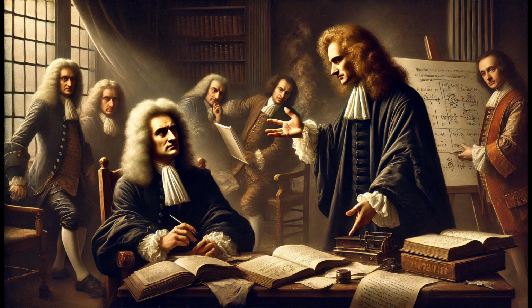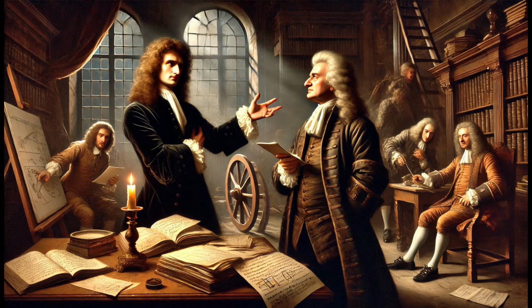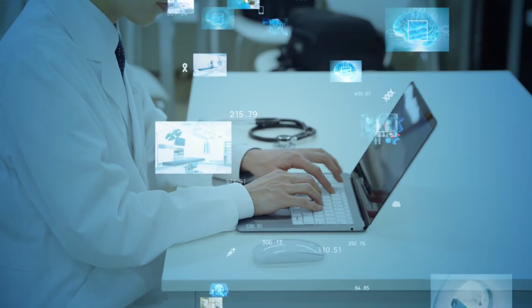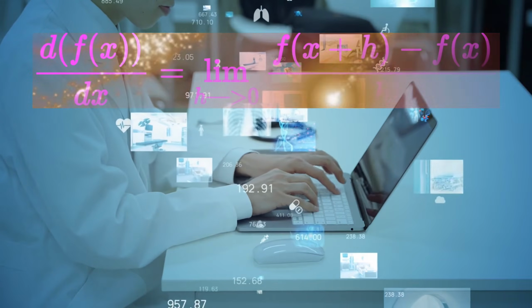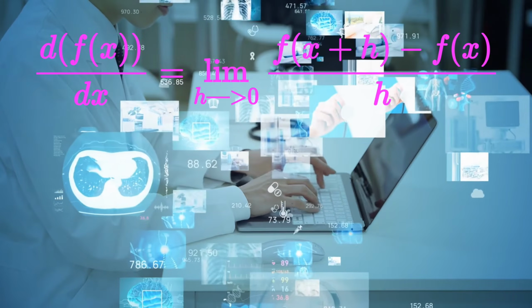Here's the fun fact. Newton and Leibniz had a huge issue around who invented calculus first. Well, Newton claimed that he came up with it first, but Leibniz published his work earlier. Anyway, today we credit both of them for laying the groundwork for modern mathematics. Their work revolutionized science and engineering, and it all started with the first principle of differentiation.